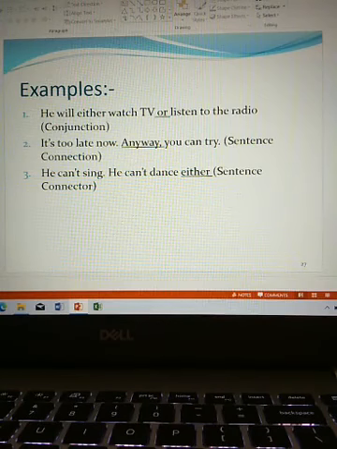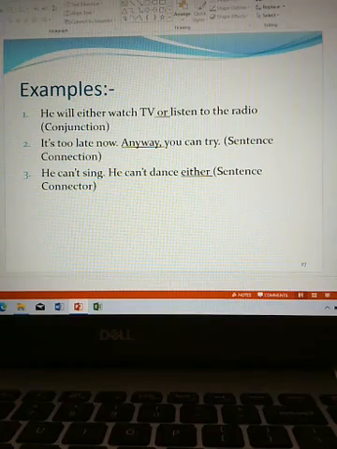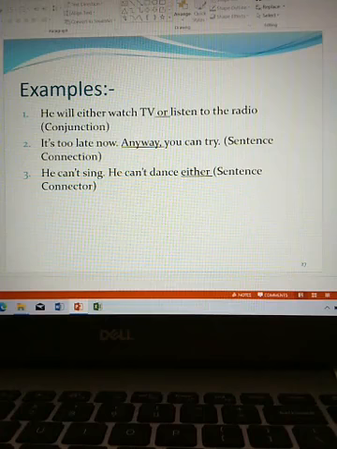So students, you see from the discussion, sentence connectors are important to write cohesive sentences and paragraphs. They are fundamental if you want to improve your writing or even your speaking.